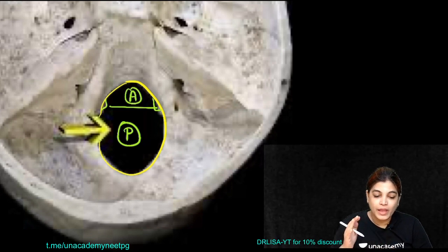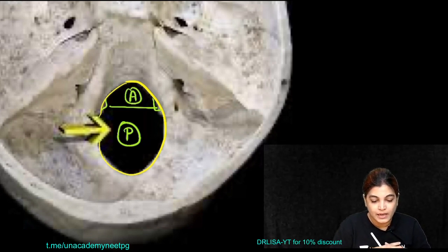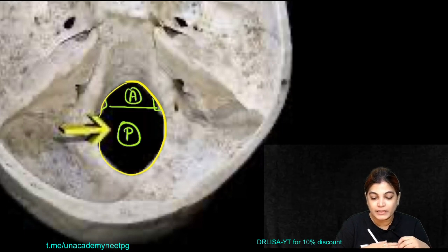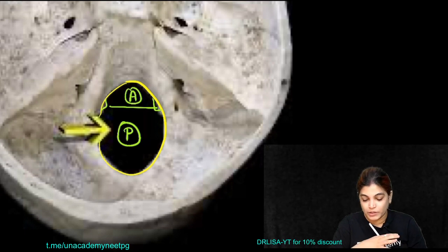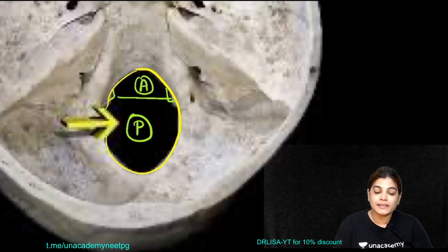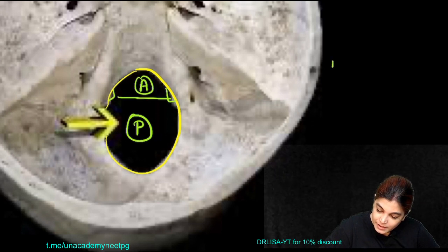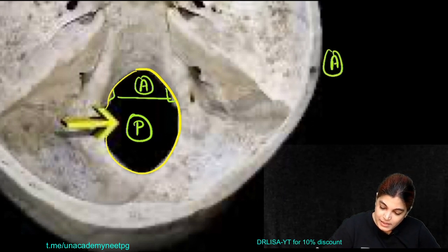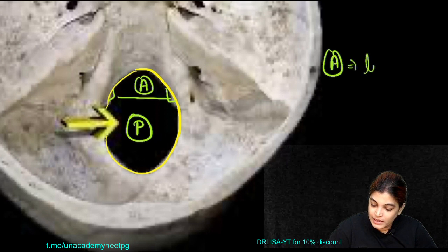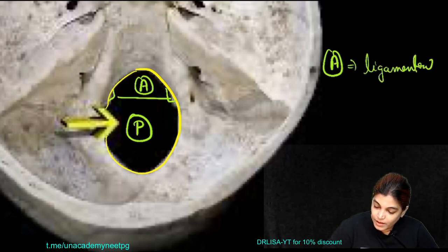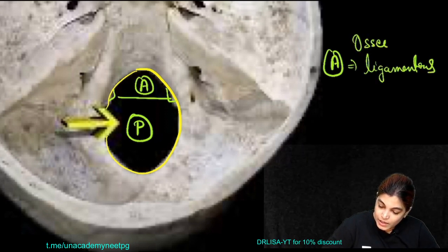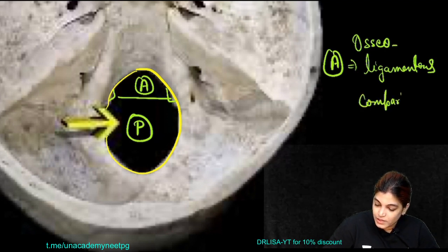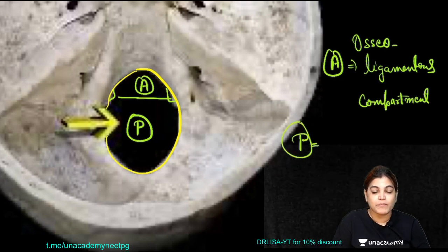There is a ligament called the alar ligament, an important ligament attached to the axis vertebra, which divides the foramen magnum into two compartments: one is A, anterior, and another is P. The anterior compartment is ligamentous or osteoligamentous; no neurovascular structure passes through it.